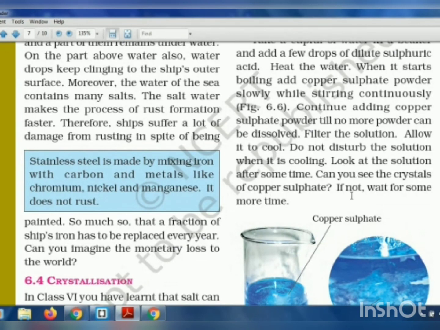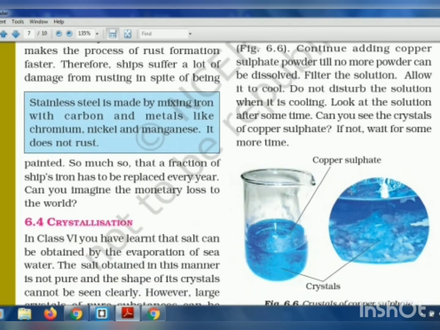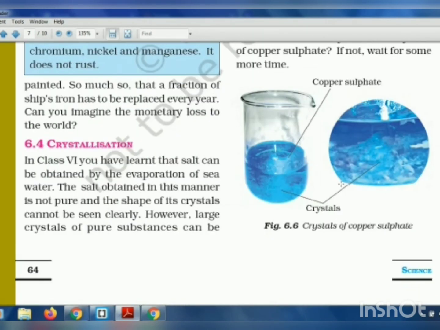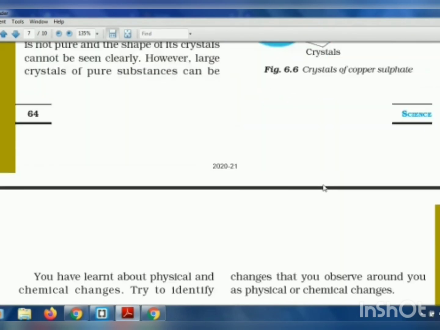So what you will see is that after some time the crystals are formed at the bottom of the beaker. These crystals are of copper sulfate and they are pure crystals, which are obtained from the solution of copper sulfate. Okay, so that is why, crystallization is what? It is a process of obtaining pure substance from its solutions. That is called crystallization.